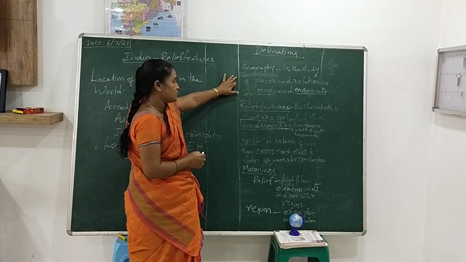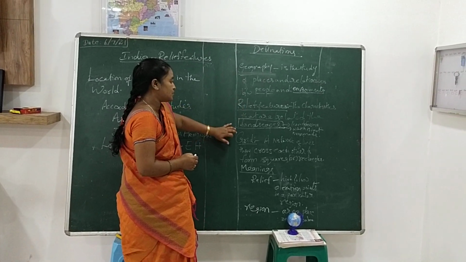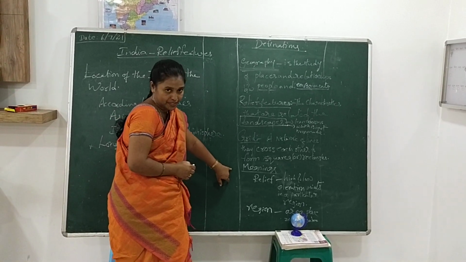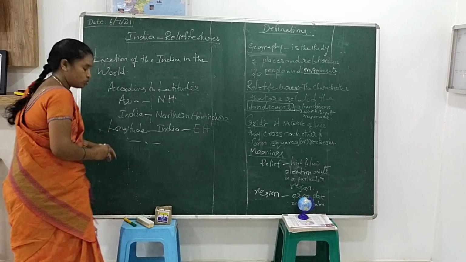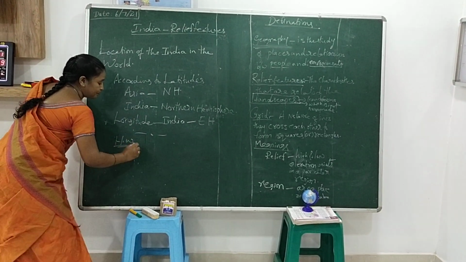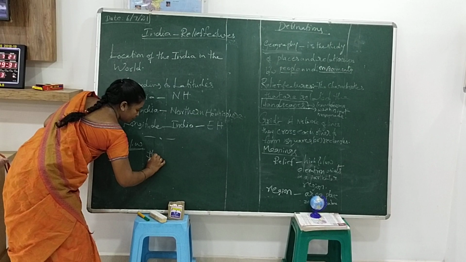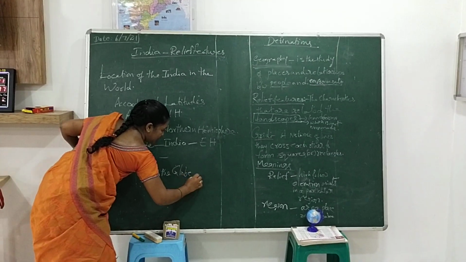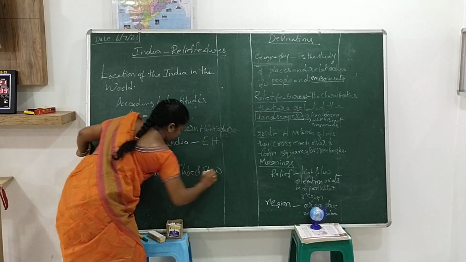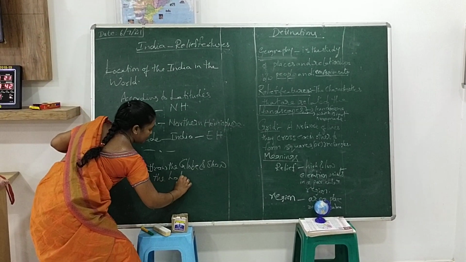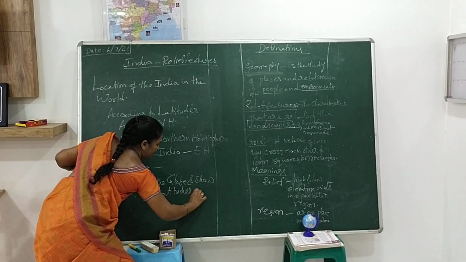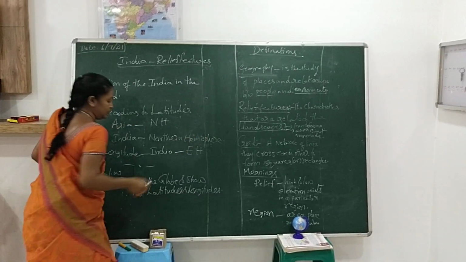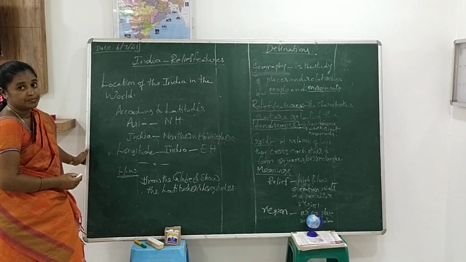Remember, children, I will give some questions you should follow at home. Write down in your notes what is geography, what are relief features, what are land masses, what is a grid, and write down some of the meanings. And draw the globe as homework and show the latitudes and longitudes. Children, okay?